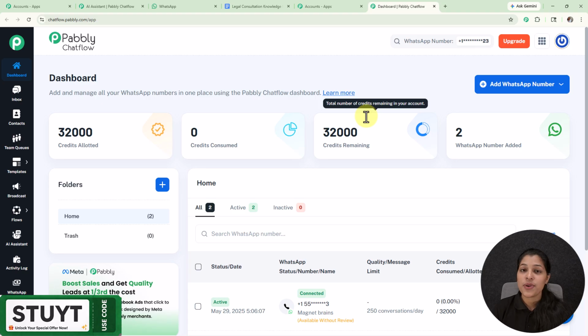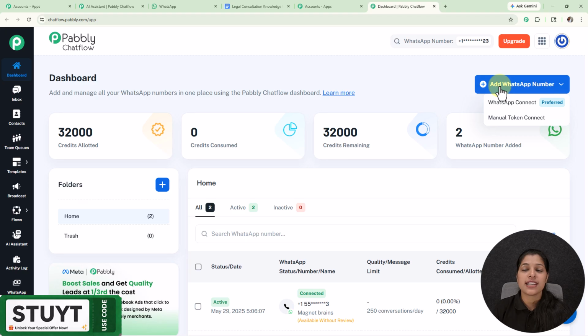And if you also want to add your WhatsApp number to Pabbly Chatflow, then you can just click over this add WhatsApp number button, and here we are getting two options, that is WhatsApp Connect and Manual Token Connect. So if you want to integrate your WhatsApp number, then you can select this option of WhatsApp Connect, and if you prefer connecting with a token number, then you can select this option of Manual Token Connect. And if you want to learn the detailed process of adding a WhatsApp number to the Pabbly Chatflow account, then you can check the video given in the description.